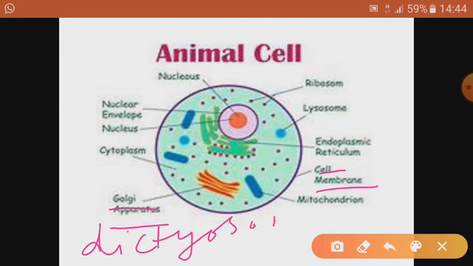Dictyosomes. So this is the special name given to Golgi bodies of plant cell, because I will show you plant cell where Golgi bodies are not present as a single unit. They are very smaller and in separate units. Many smaller and in separate units. Here you can see as a whole, one complex only. So it is Golgi body in case of animal cell, but Golgi bodies in plant cell is known as dictyosomes.